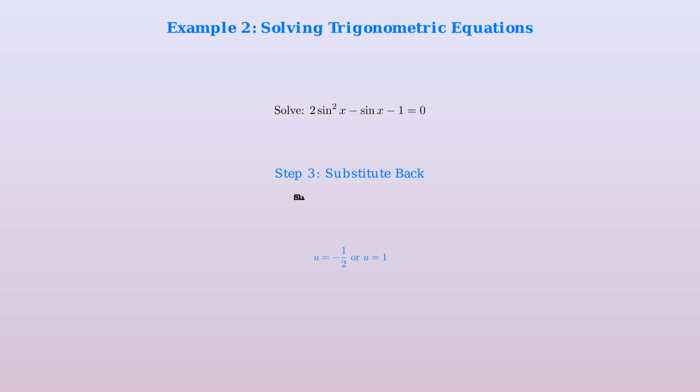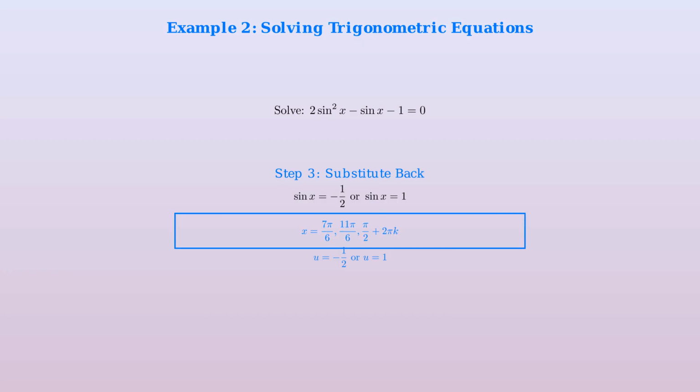Step 3, we substitute back. Since u equals sine x, we have sine x equals negative 1/2 or sine x equals 1. Using the unit circle, sine x equals negative 1/2 at 7 pi over 6 and 11 pi over 6, while sine x equals 1 at pi over 2 plus any multiple of 2 pi. Our final example demonstrates proving a complex identity.